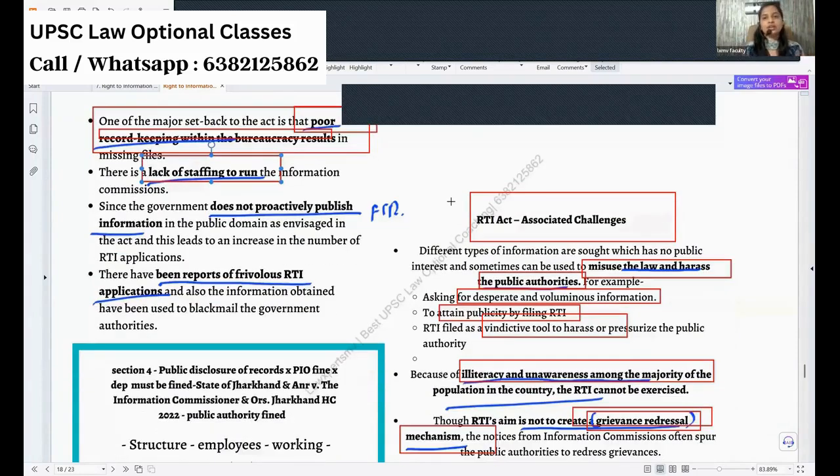Information commissions will run only when they have funds and also proper staff. I will say that our police mechanisms, police stations, do not have enough people. Really, they don't. Yesterday we wanted to give a complaint for my client in a police station.